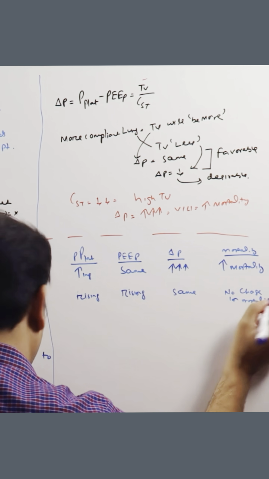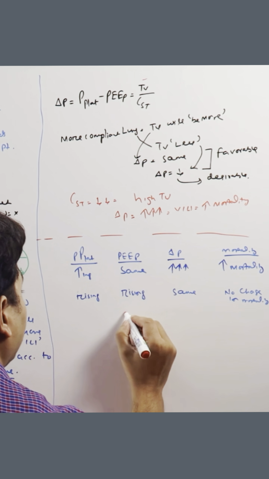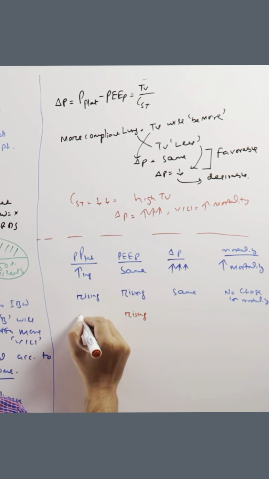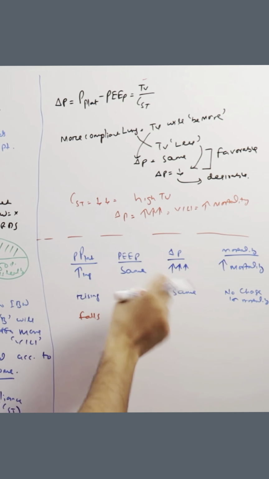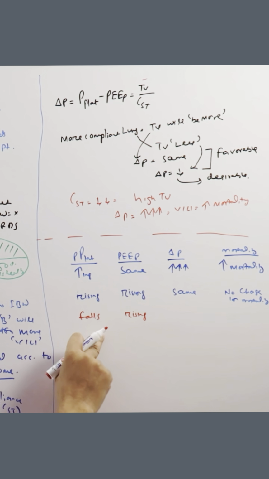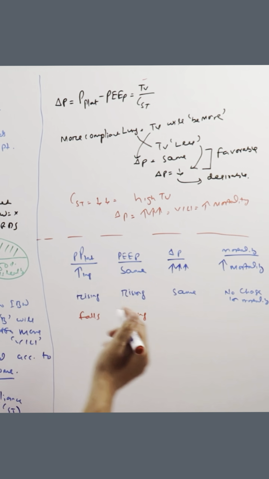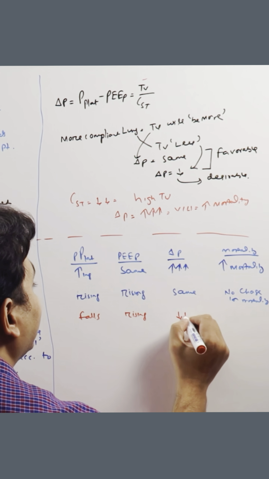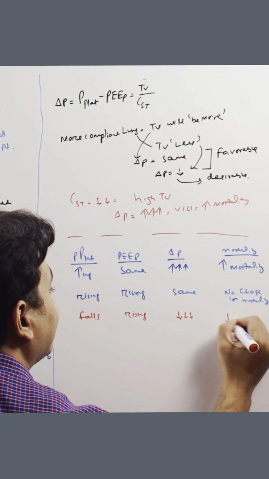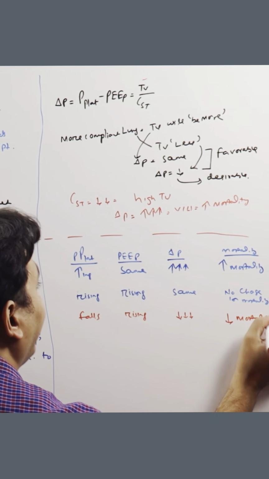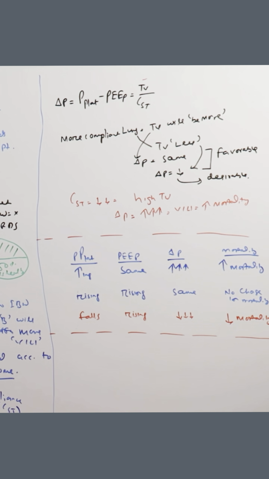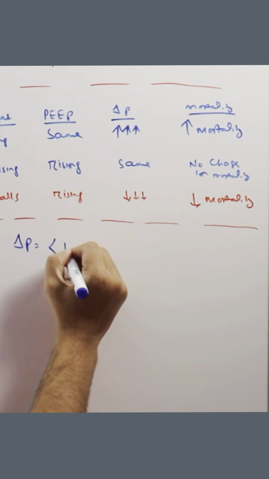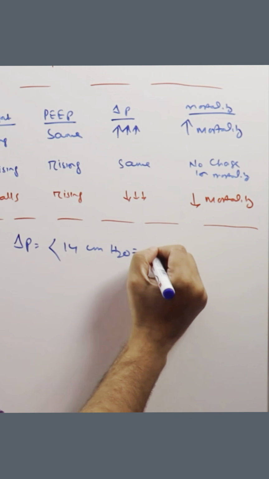What is desirable is the last one, when the PEEP is rising but the P plat is actually falling. That means the increase in PEEP is actually helping the patient by recruiting the lung, so that the compliance of the lung is getting better. So in this situation the delta P will be decreased, and this actually decreases the mortality. That is what we desire. So in the study, they found out that a delta P or driving pressure of less than 14 centimeters of water actually improves mortality.